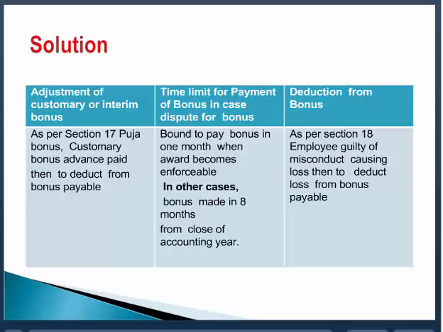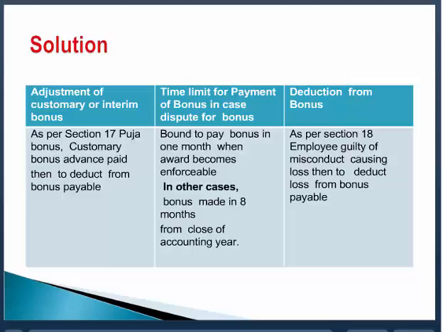Now coming to Section 18, which we briefly talked about before. Suppose the employee is guilty of misconduct, and as a result of the misconduct, a loss is caused to the employer. Then it is lawful for the employer to deduct the losses from the bonus payable in an accounting year, and he can pay the balance.